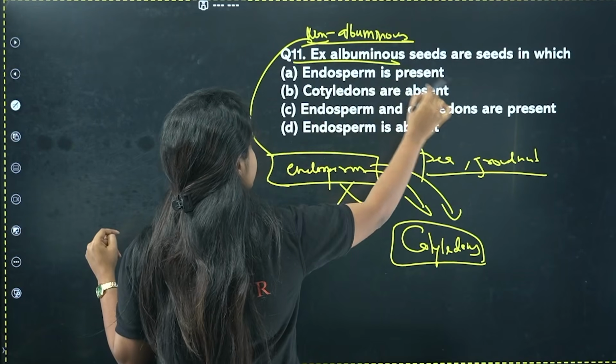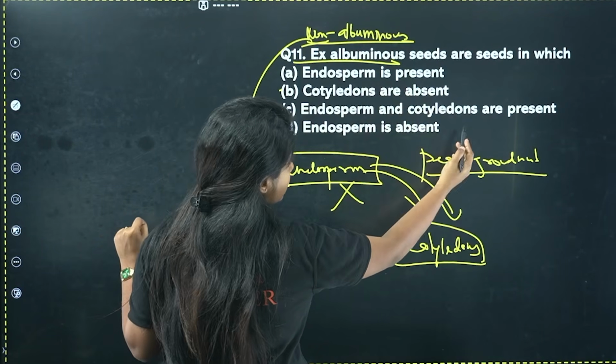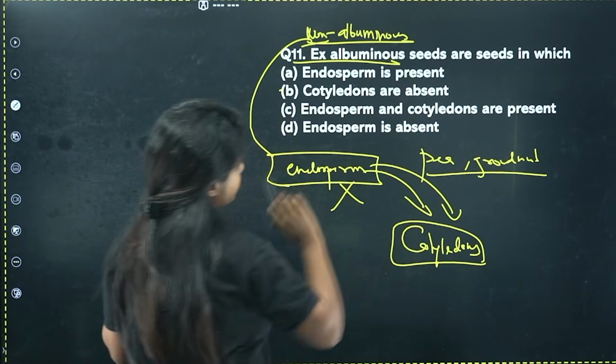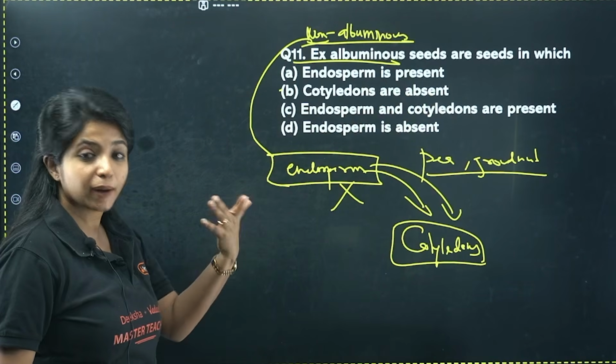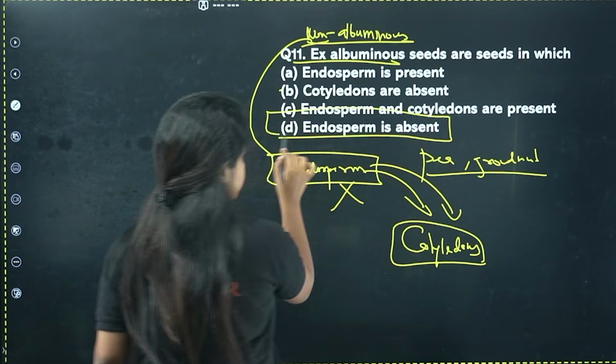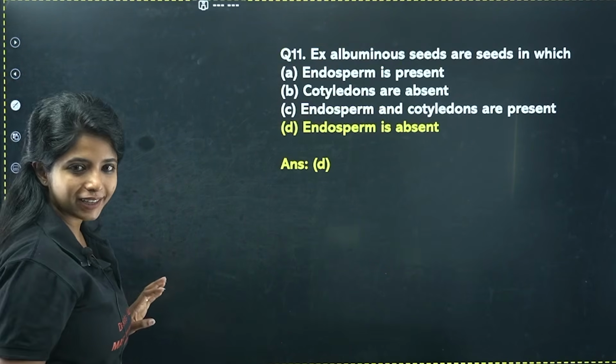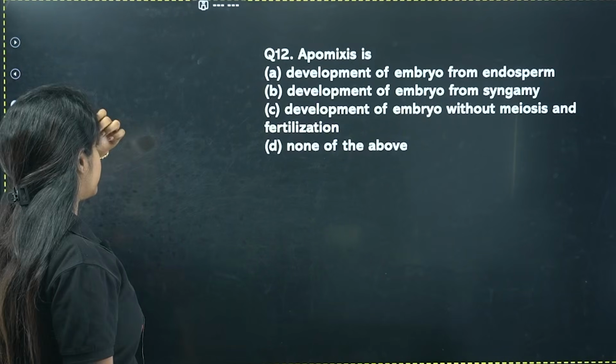Ex-albuminous seeds are seeds in which endosperm is present, cotyledons are absent, endosperm and cotyledons are present, or endosperm is absent? What do you think? Cotyledon is present, so that option is definitely not there, right? So what do we go with? Endosperm is absent. Yes, that is the one that is correct. Perfect. Next one.